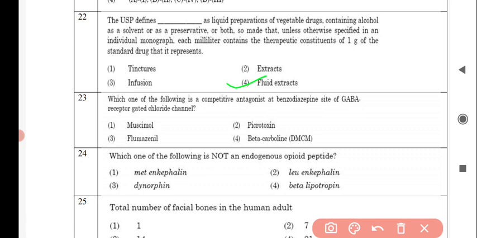Next question is: which one of the following is a competitive antagonist at benzodiazepine site of GABA receptor gated chloride channel? And the correct answer is option number 3, flumazenil. Next question is: which one of the following is not an endogenous opioid peptide? And the correct answer is beta lipotropin.